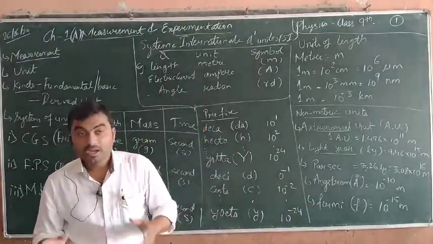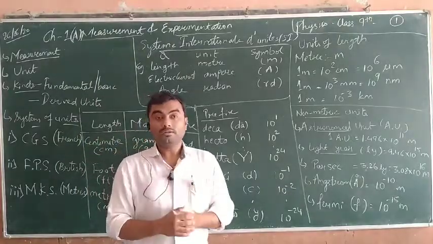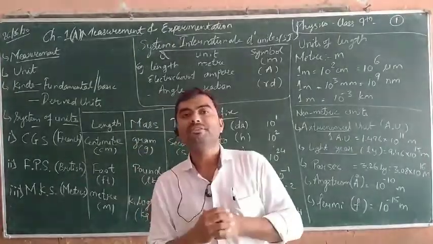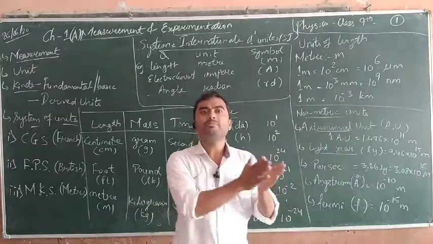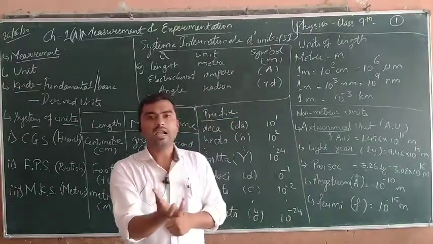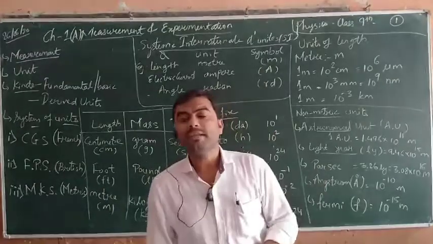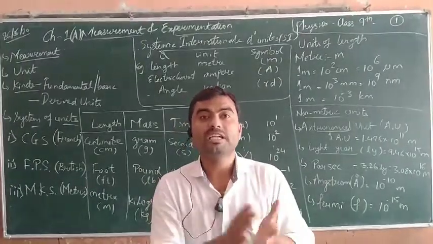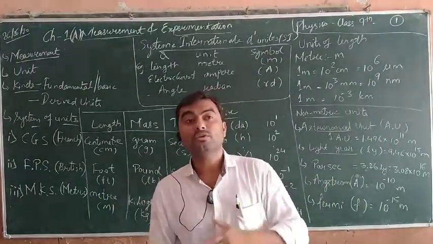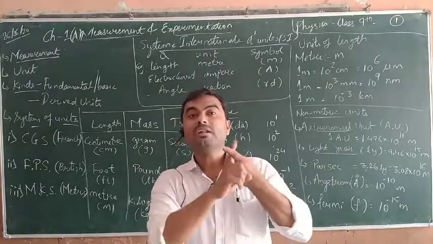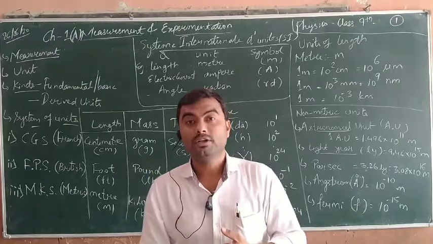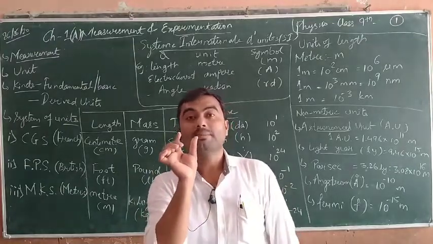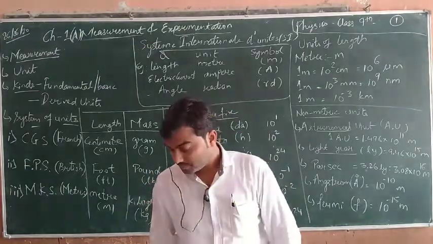Now, thirdly, one more definition comes about the physical quantity. What is a physical quantity? A physical quantity is the multiplication of the numerical value and its unit. Numerical value means any number with which you are multiplying, and its unit. Suppose 1 kilogram: 1 represents its numerical value and kilogram denotes its unit. These things together can be considered a physical quantity.